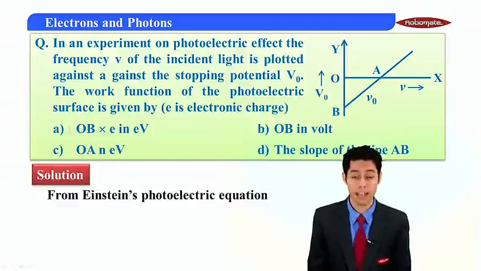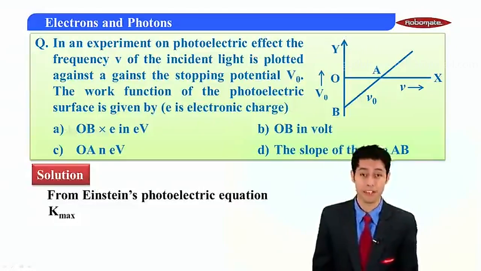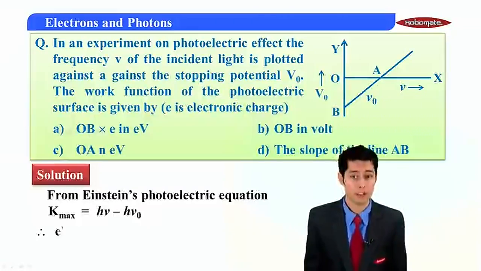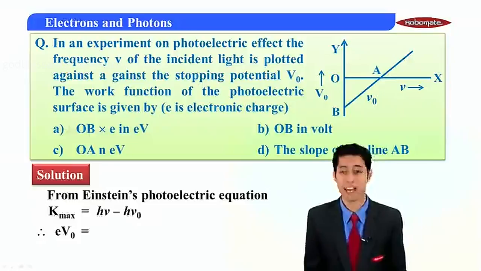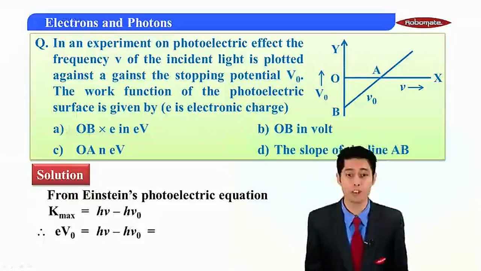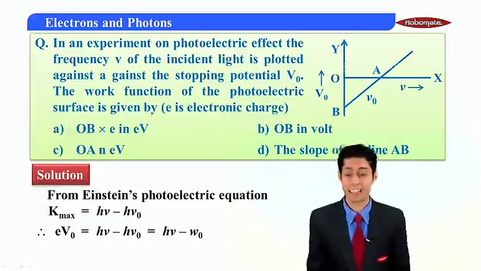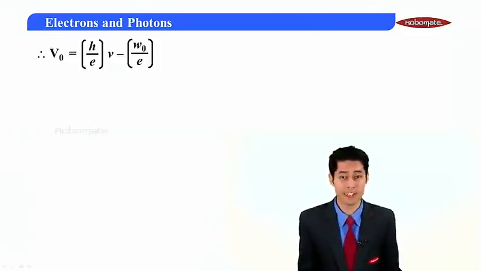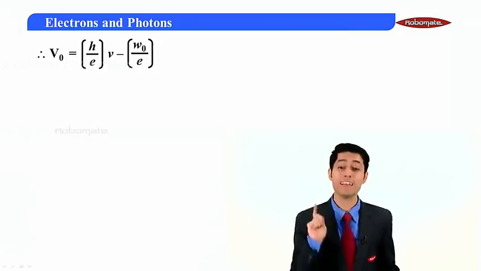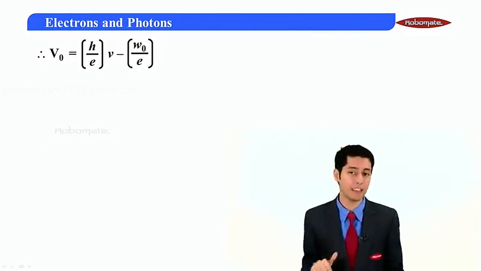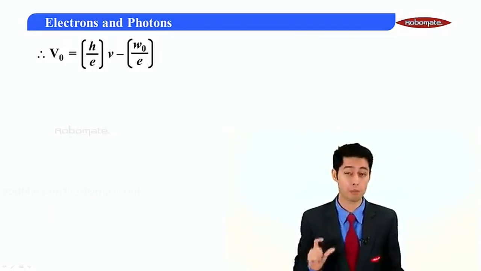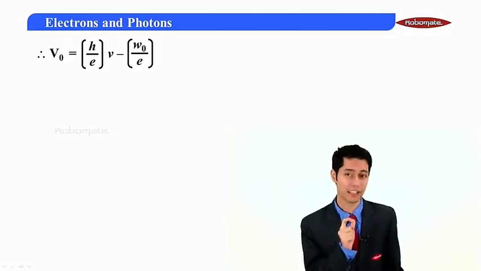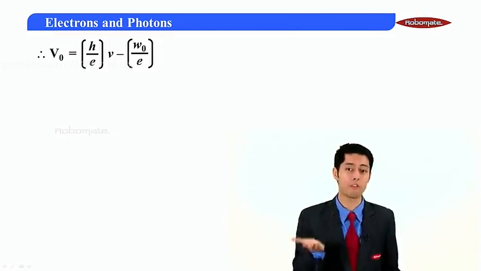To solve the problem, I can write Einstein's photoelectric equation, which says that the maximum kinetic energy will be h nu minus h nu naught. So can I say eV naught, that is the maximum kinetic energy, is equal to h nu minus h nu naught? In that case, I can write this as h nu minus W naught. To move ahead, taking e to one side, I get V naught as h upon e multiplied by nu minus W naught upon e. Students, how did I get this? By taking e on the other side, it comes in the form of division.